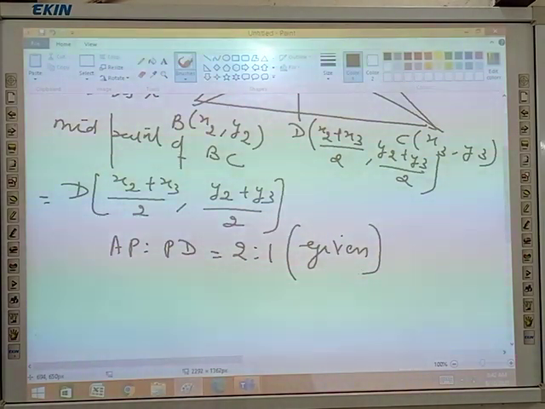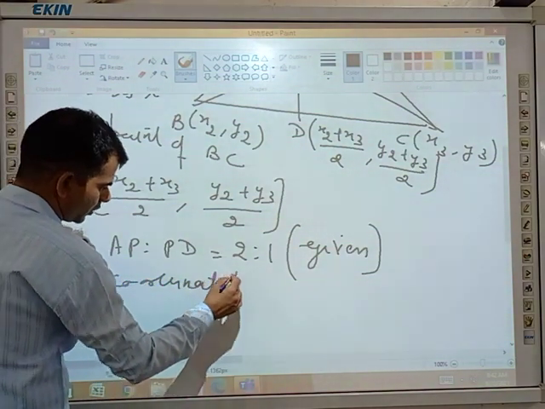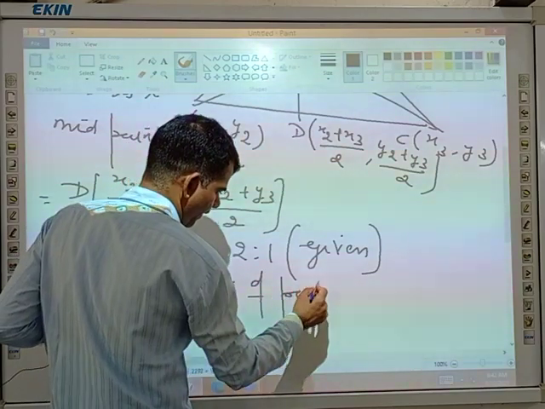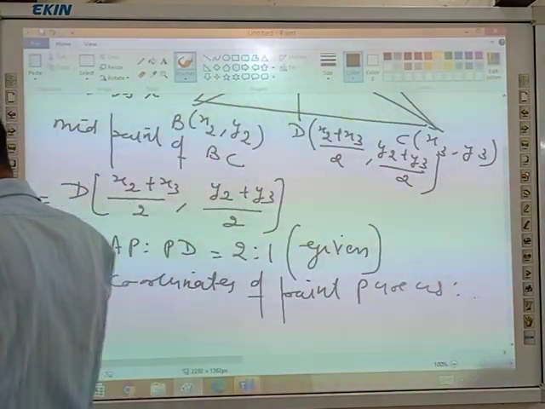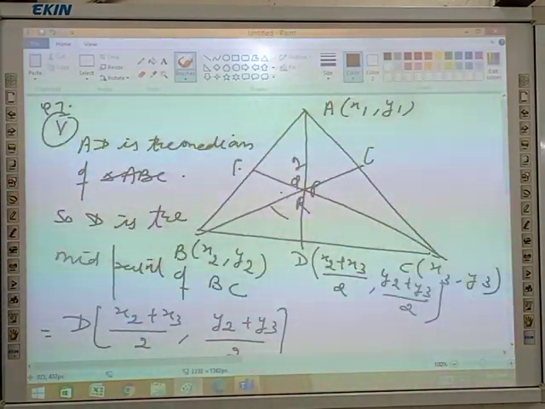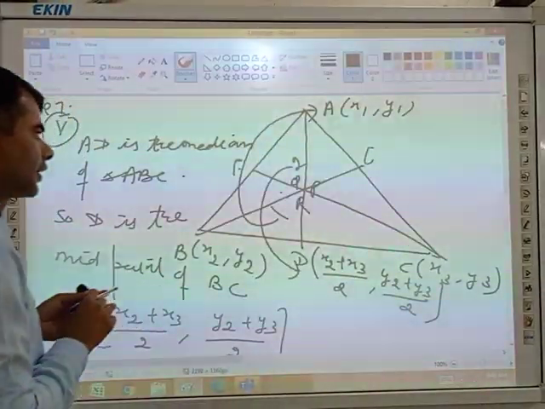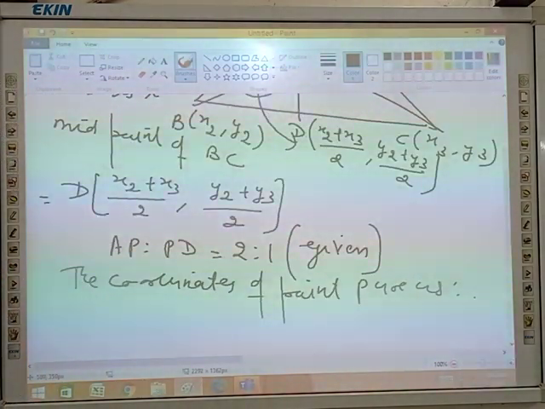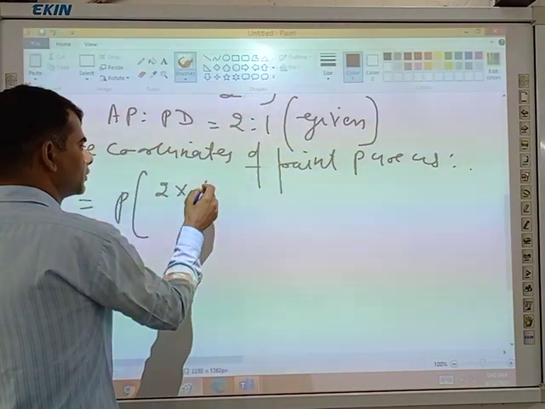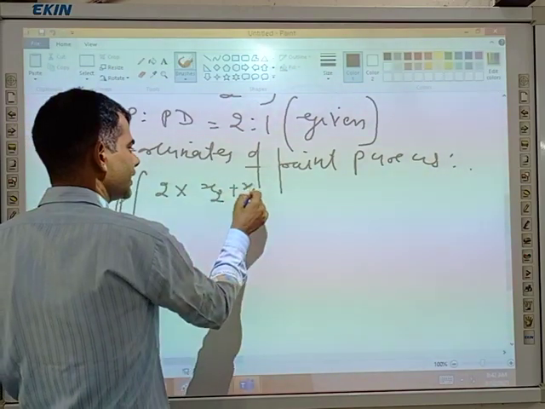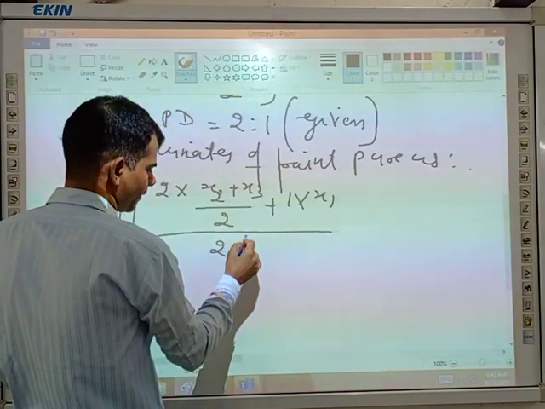Now the coordinates of point P are as follows: 2 will go this side and 1 will go this side. 2 into x2 plus x3 divided by 2, plus 1 into x1, divided by 2 plus 1.